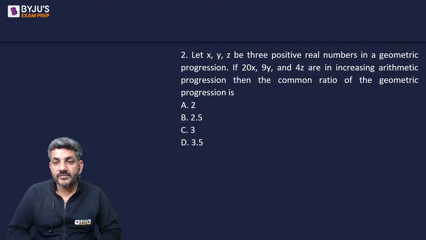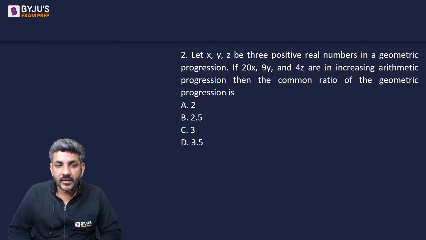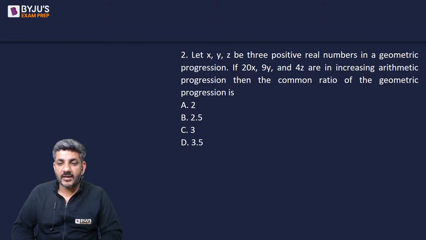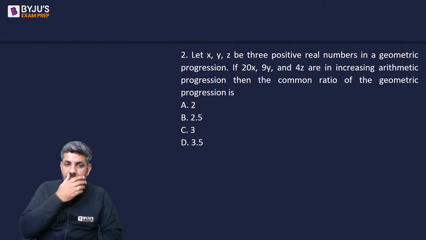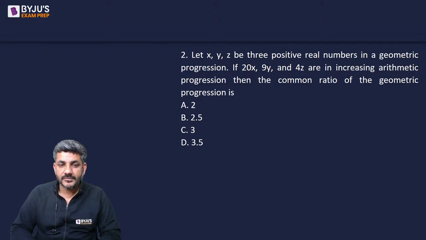Yes, so what is the answer for question number 2? X, Y, Z are three positive real numbers in GP and 20x, 9y, 4z are in increasing AP. What is the common ratio of the GP? What is your answer for this second question now?